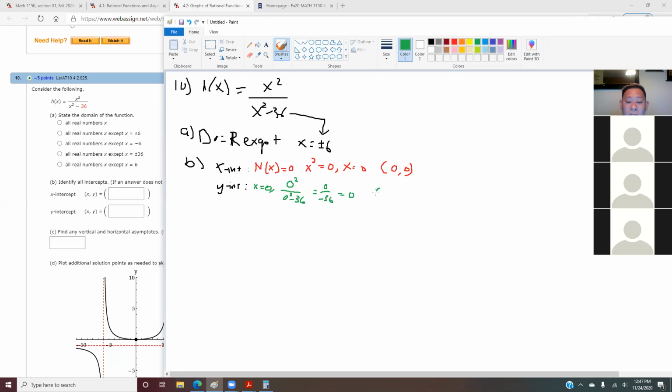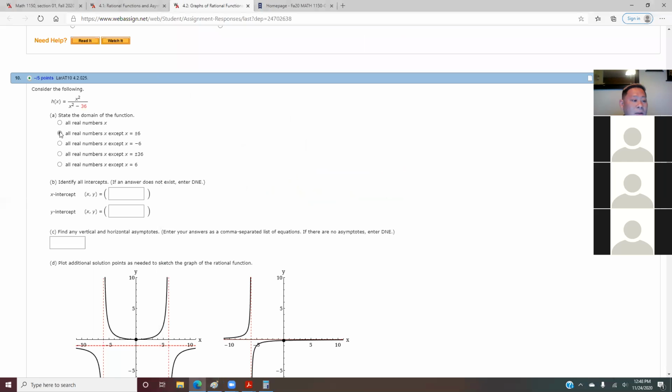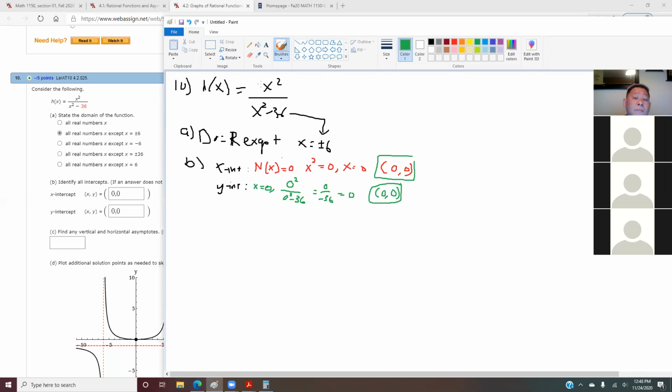This is still 0. So that means that your x and y intercept is 0, 0, the origin. This is the answer for him. This will be 0, 0. And in your online homework, if it does not exist, you put D and E, like last time. So far, so good?